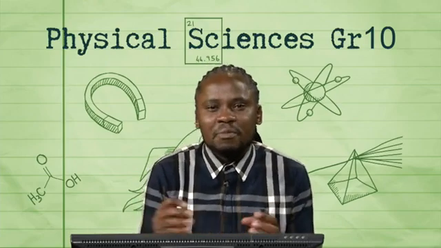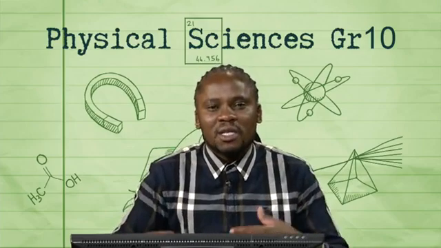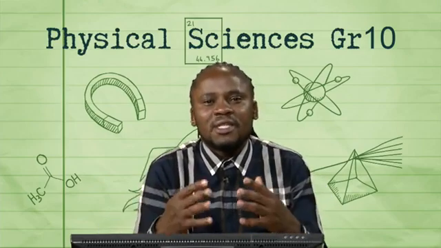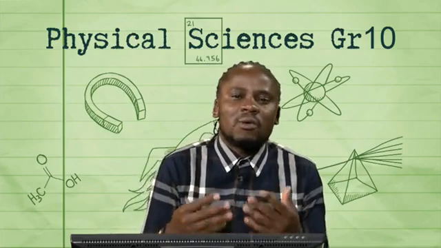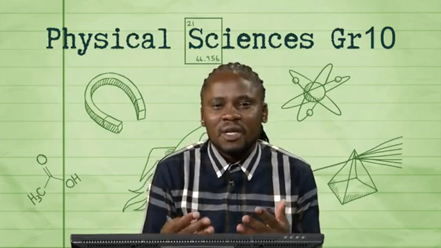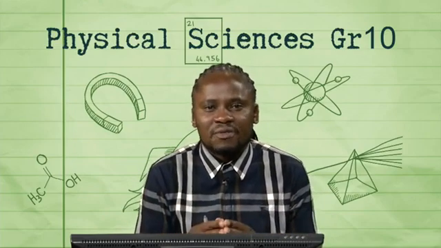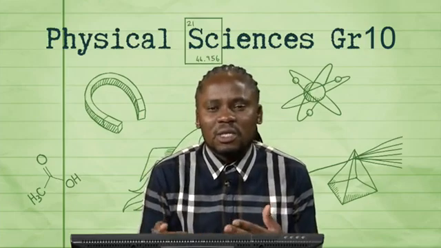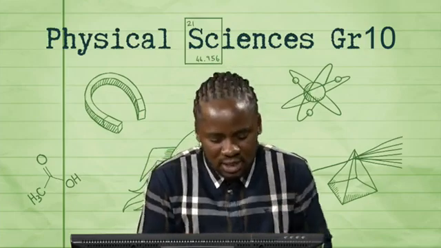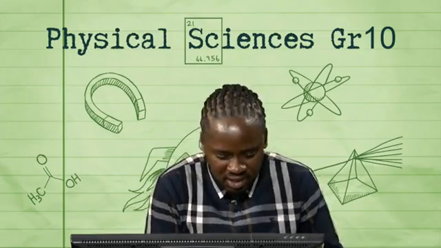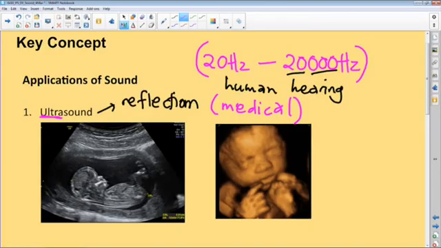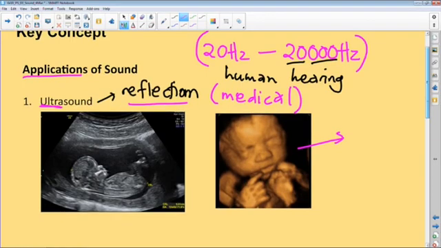You can't hear that. It can penetrate through your tissue and get reflected back, and then an image is formed of how the unborn baby is growing and developing. Just to keep track of that growth and development, they use ultrasound. So ultrasound is beyond 20,000 hertz, and you get to see the image there. It's based on reflection. The baby there is a typical example of the application of sound, because we said sound is very common in everyday life. So this is in the medical field.